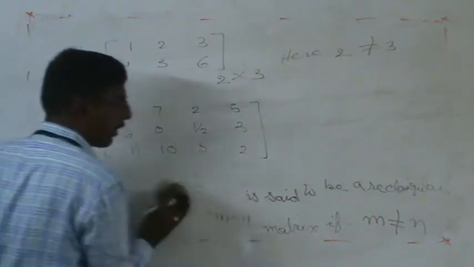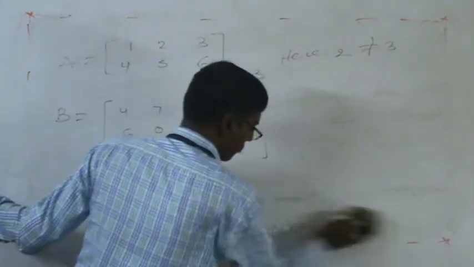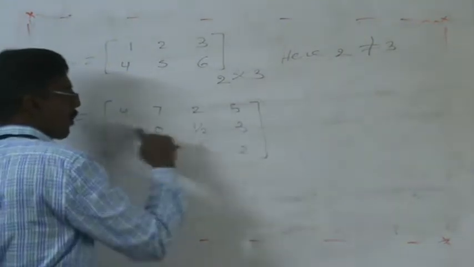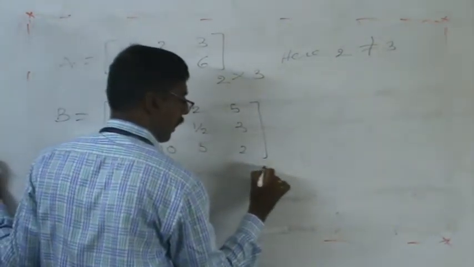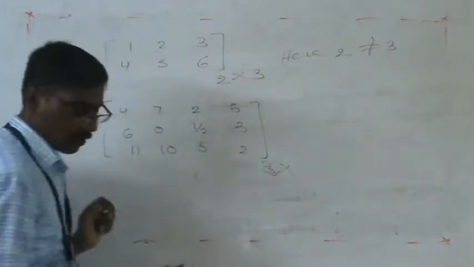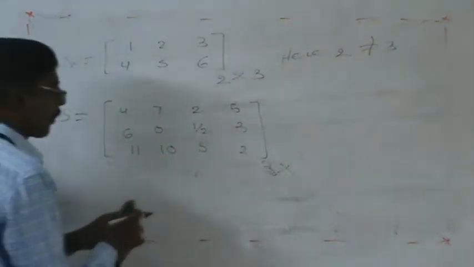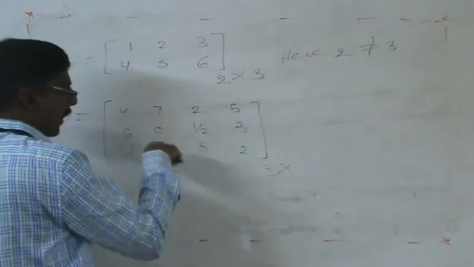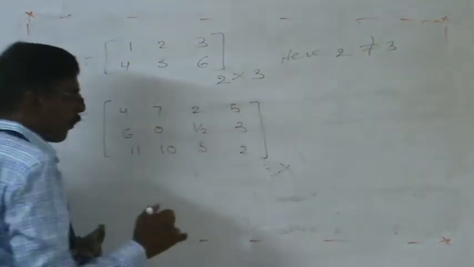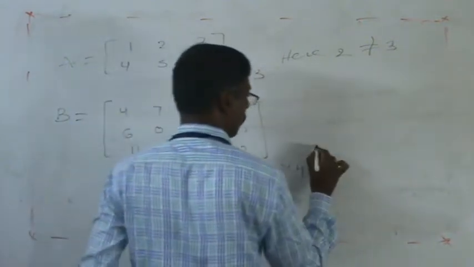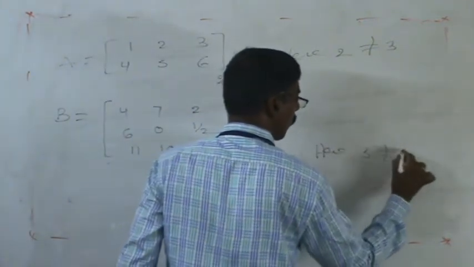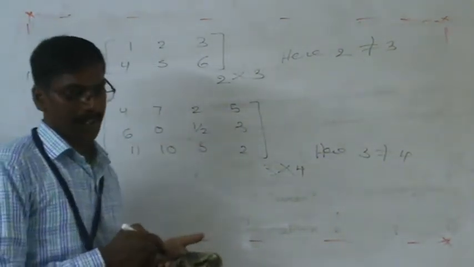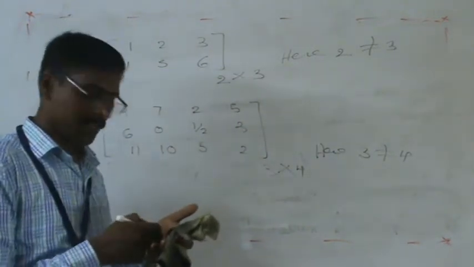To identify, first we have to write the order of the matrix. Total number of rows: first row, second row, third row, 3 rows, by total number of columns: first column, second column, third column, fourth column. So 3 by 4. Here 3 does not equal 4. This is represented as a rectangular matrix. These are the examples of rectangular matrix.